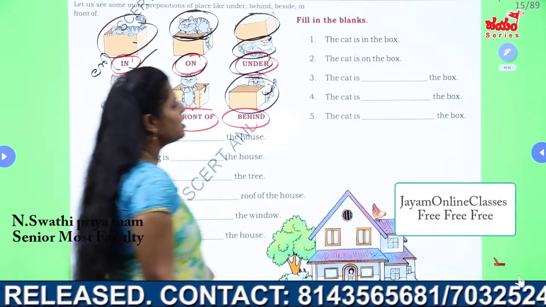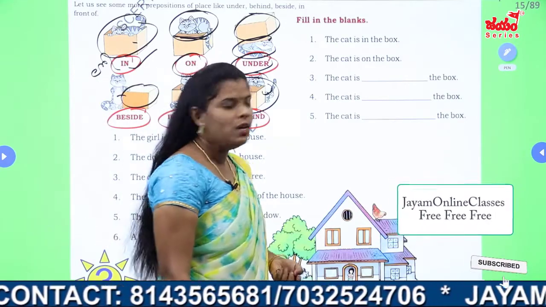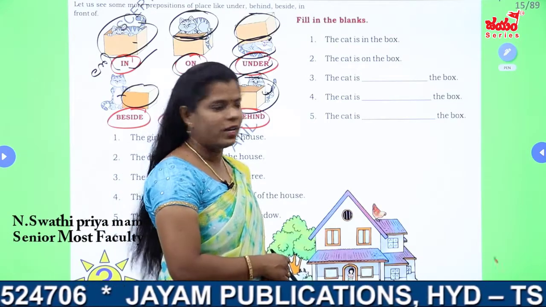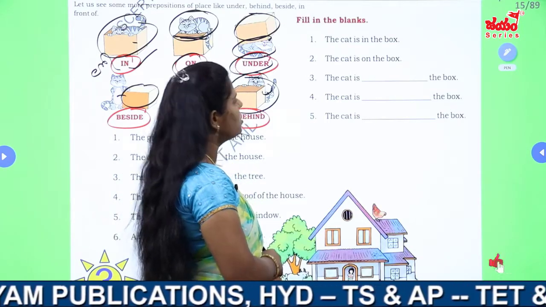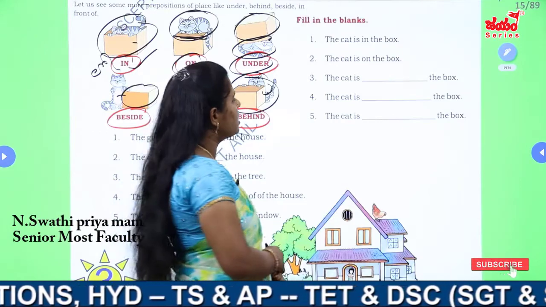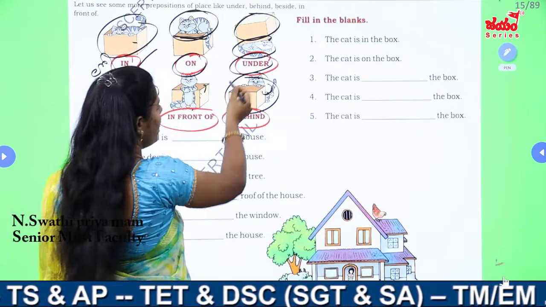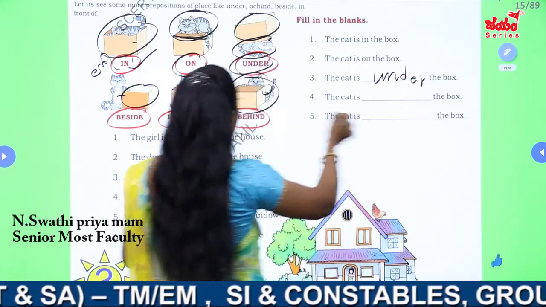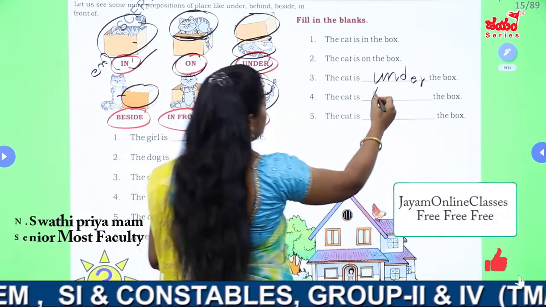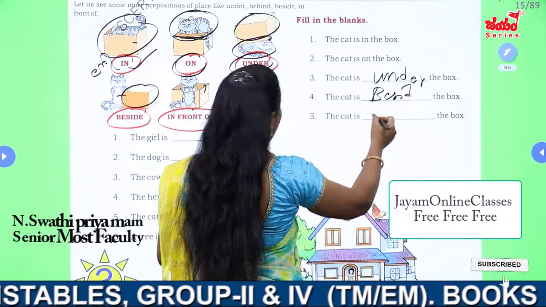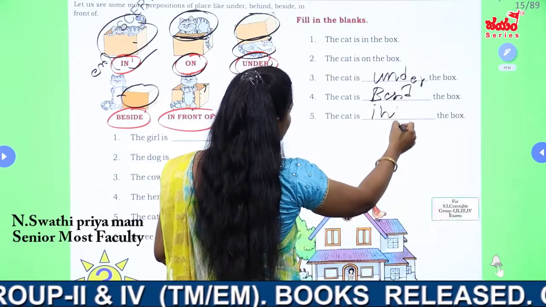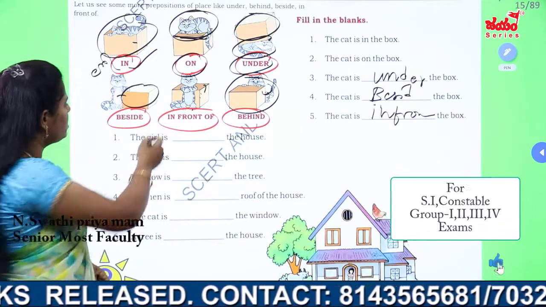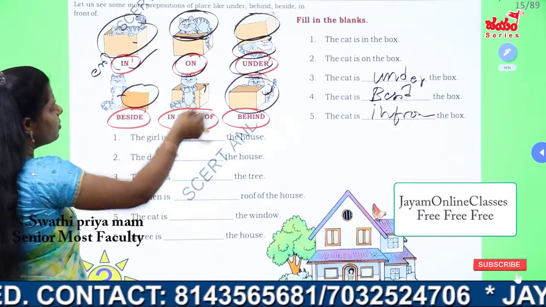Now we will see here some dashes, like fill in the blanks. We will fill the blanks by using the following figures. Okay, the cat is in the box, the cat is on the table, and next the cat is dash the box. Dash the box means under the box. The cat is beside the box. The cat is in front of the box. So beside, in front of, all these things on screen already we got it. So we can say like that there.